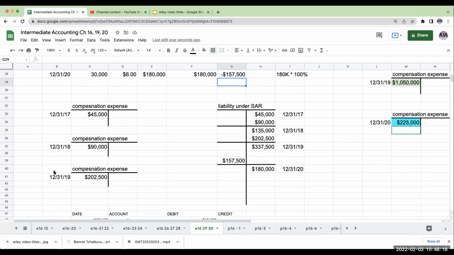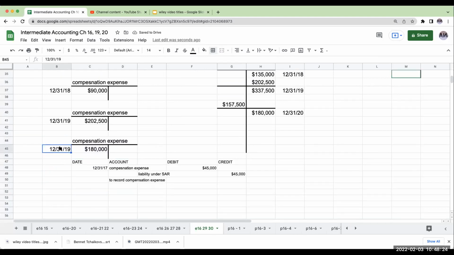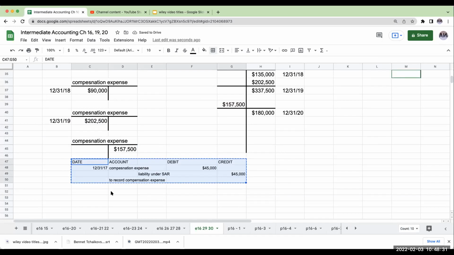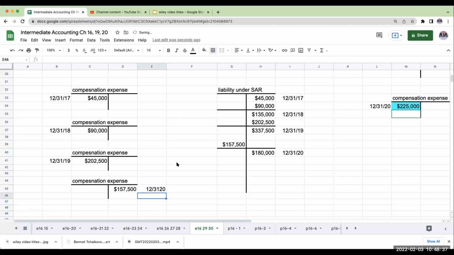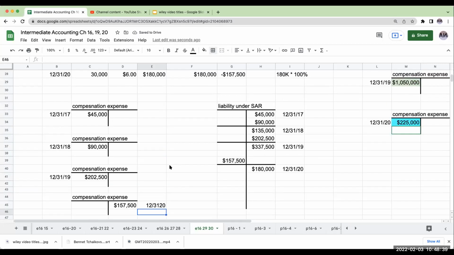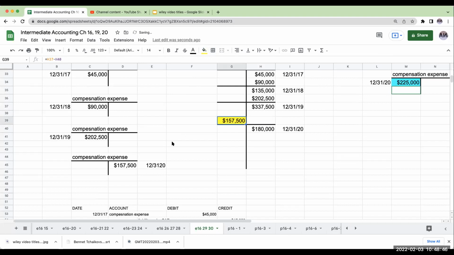Now, again, I know it looks strange that we are going to be crediting compensation expense, but because we are in the service period, we can go ahead and credit compensation expense. Okay, so I'll highlight this just to be a little bit different right over here.